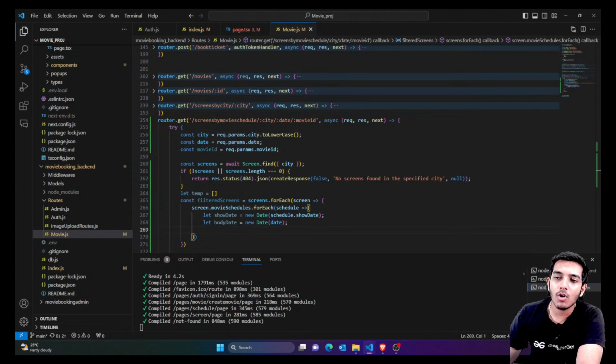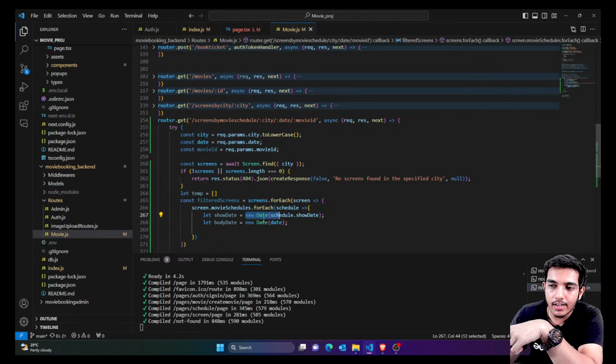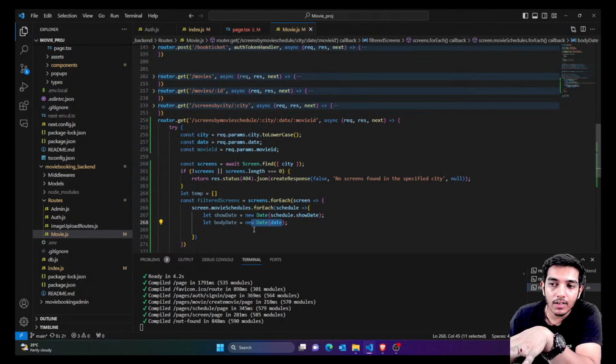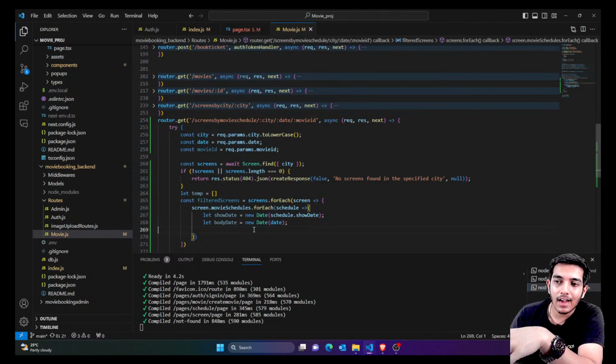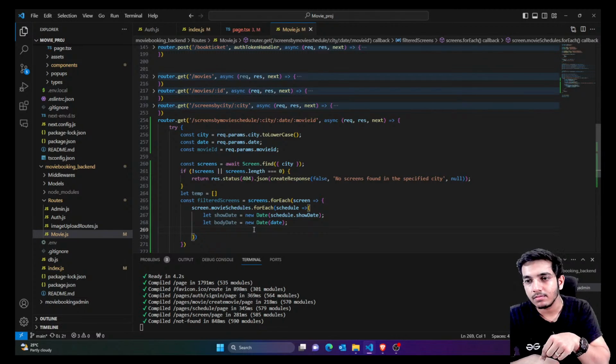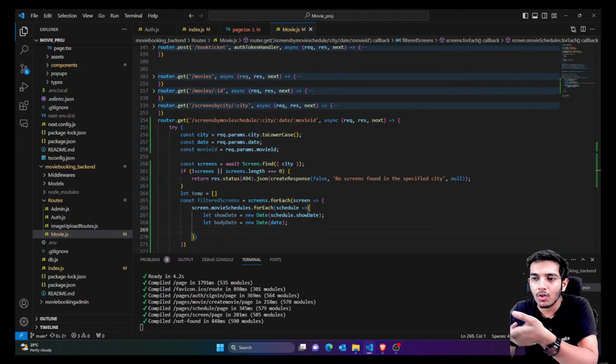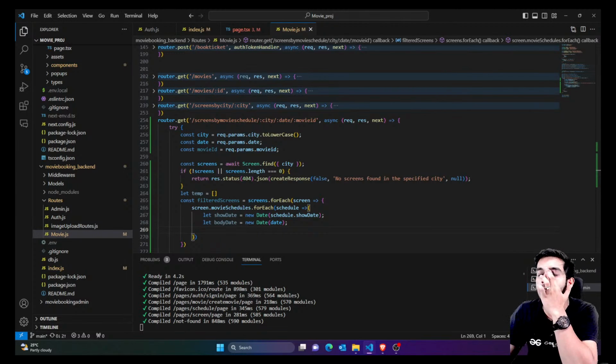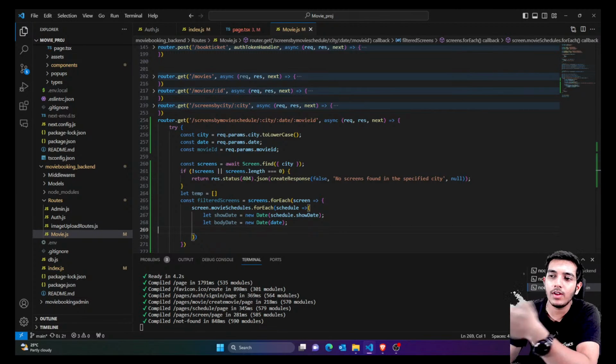I'm not worried about the time. This would also contain time fields, but I want to simply check that my day must match, my month must match, my year must match. That means I want to get data for today, all the schedules for today. So I don't need time; whatever time it is would work. Suppose 10 a.m. is some movie, 11 a.m. some movie, 12 a.m. some movie, 1 p.m. some movie. I would get all of them for a single day.